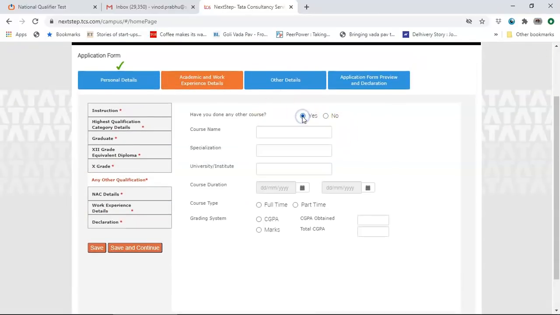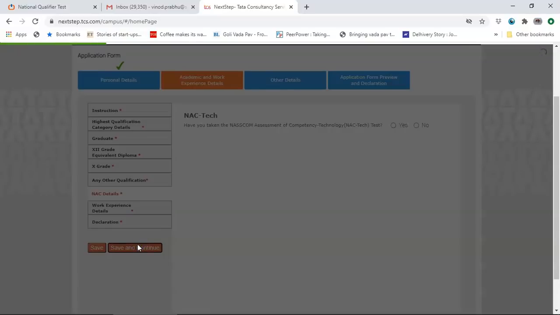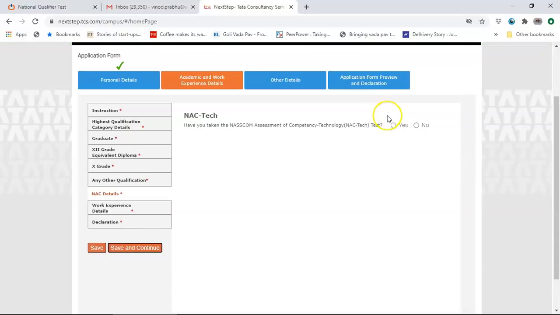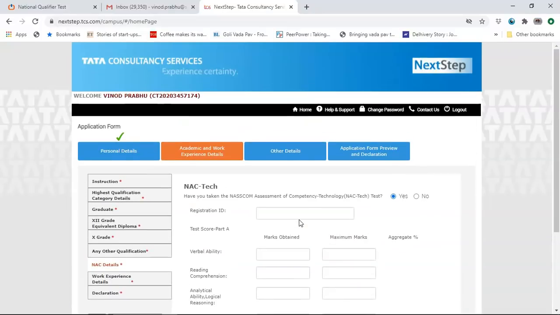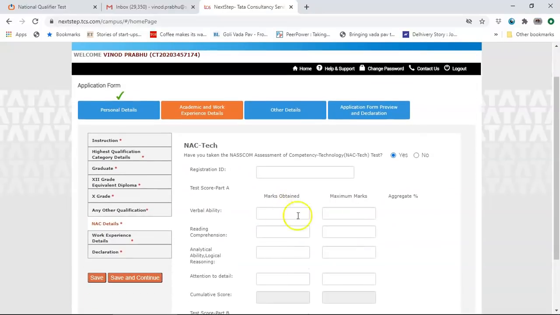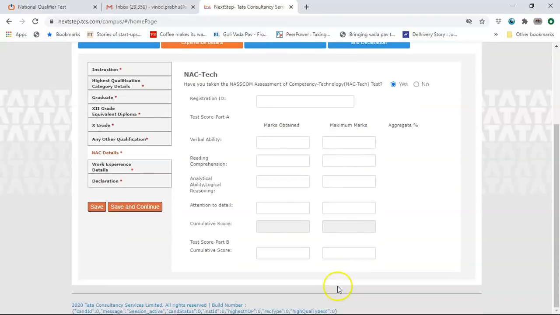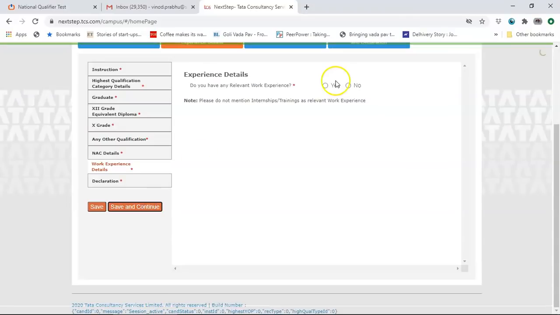If it's a yes, answer. If it's a no, click on no. NAC details. Have you taken the NASSCOM Assessment of Competency technology test? If it's a yes, click on yes. Then you'll have to enter the marks here based on registration ID and all the marks obtained out of total marks. You please enter. If it's a no, click on no. Then move on. Work experience. Do you have internship and trainings? You should not mention. But if you have any experience, you do enter.